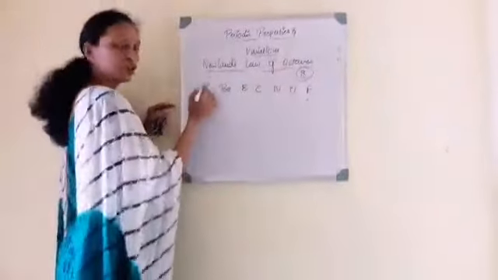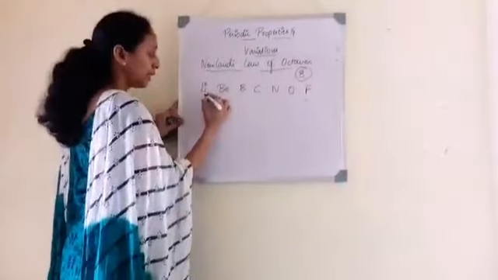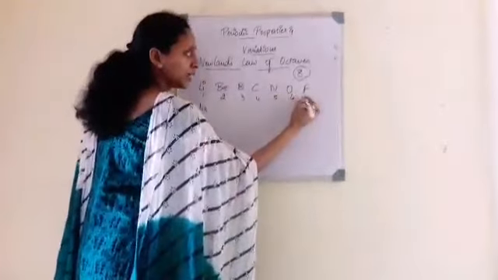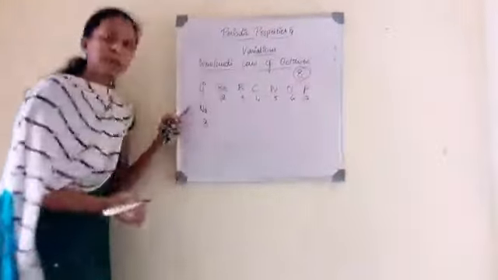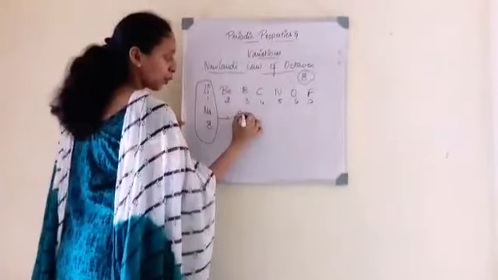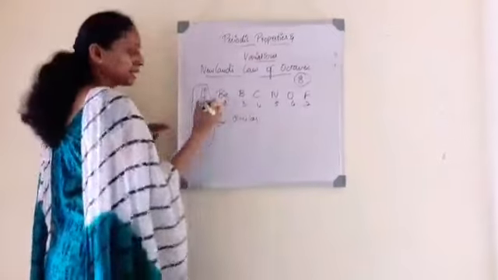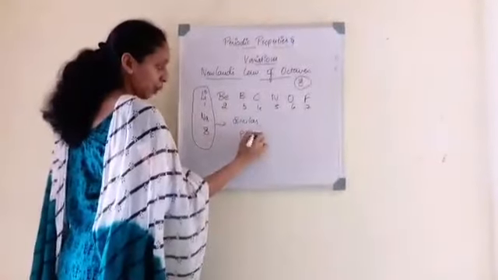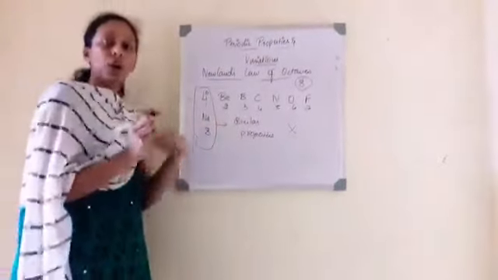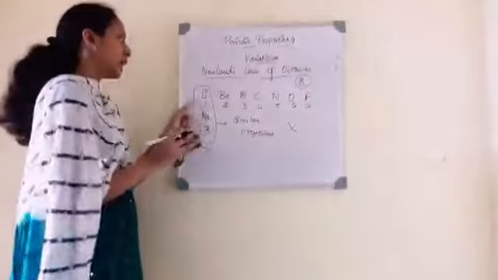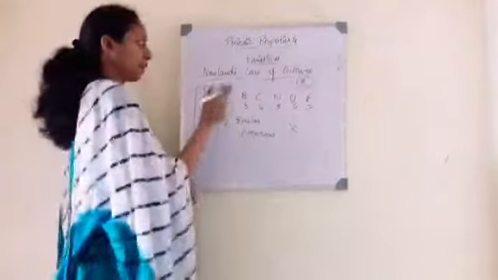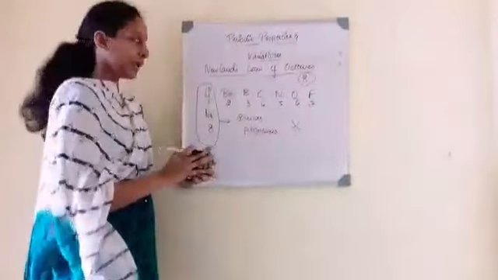If you take lithium as the first element, the eighth element will be sodium. These two belong to the same group and have similar properties. But this rule also failed because it did not satisfy all the elements. Only a few elements obey Newlands' law of octaves.